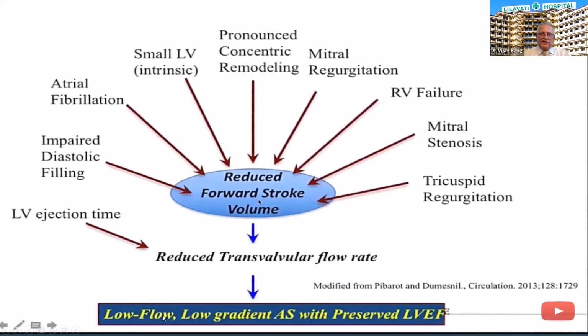The other variety is low flow, low gradient, but normal EF. That can happen with pronounced concentric remodeling, so the LV volume is very low. The LV cavity becomes very small. Mitral regurgitation: the volume coming to the LV is less because part of it is going into the left atrium. The same thing will happen with tricuspid regurgitation. Mitral stenosis again is responsible for low flow, low gradient. How do we assess this?